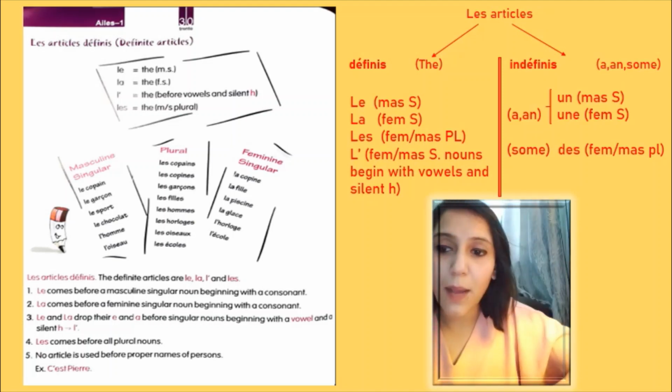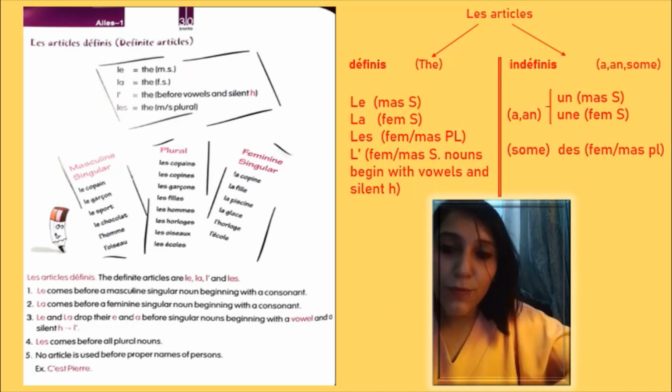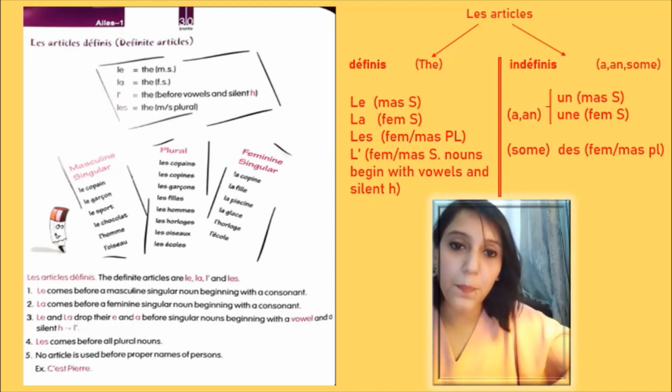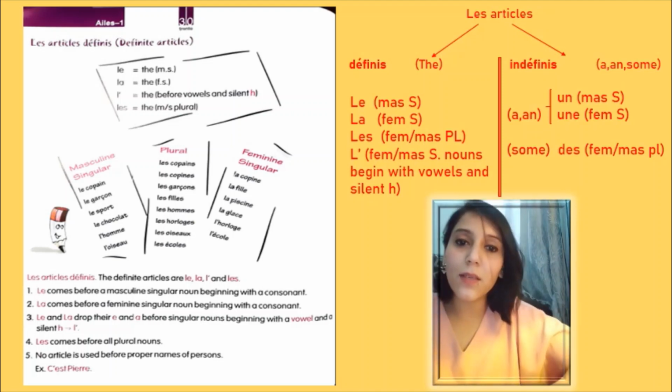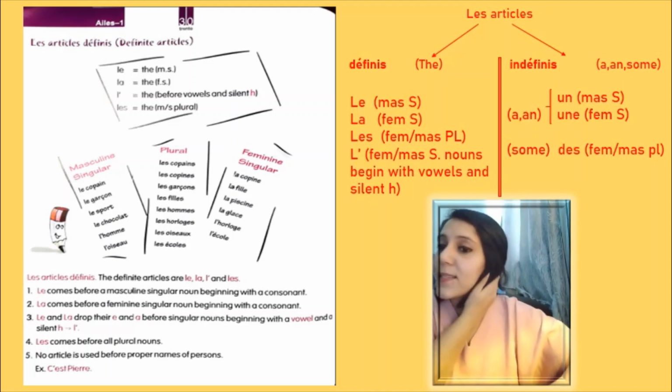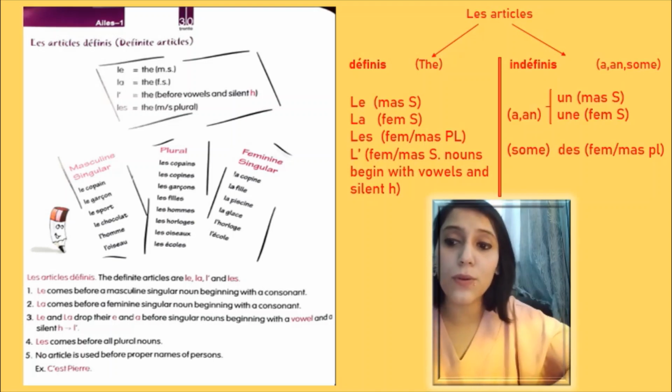Les, it comes before all plural nouns. So as I have told you, masculine and feminine plural nouns will take les. No article is used before proper names of persons. So we say, c'est Pierre, this is Pierre. For example, we don't say he is a Pierre or he is the Pierre. This is exactly the same as we have in English also. C'est Pierre, this is Pierre.